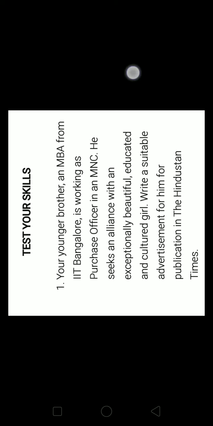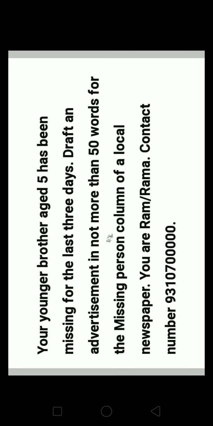Let us see the next, second homework question. Your younger brother, aged 5, has been missing for the last 3 days. Draft an advertisement in not more than 50 words for the missing person column of a local newspaper. Your name, Ram or Rama, and contact number is also given.